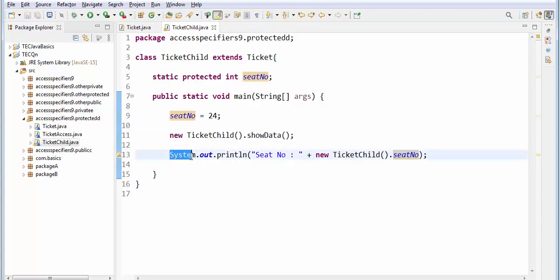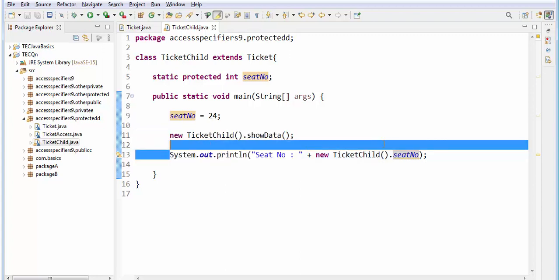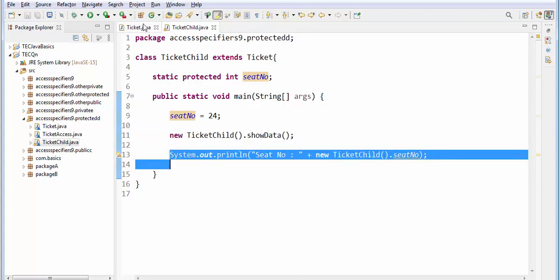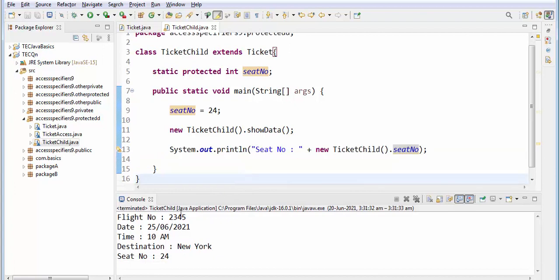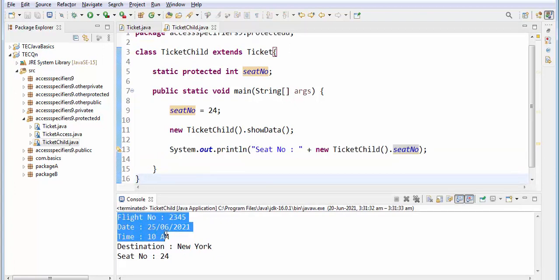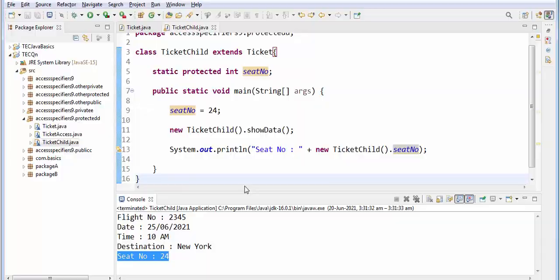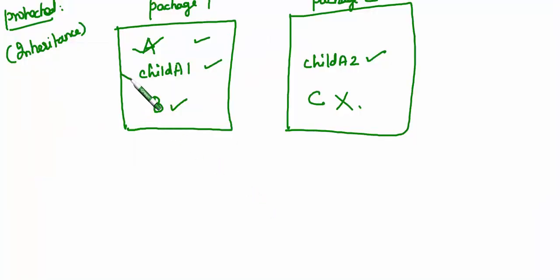Only the seat number I am printing from this child class. So flight number and all these values I am getting from the parent class, and this one I am getting from the child class. So within the child class of the same package it's also accessible.